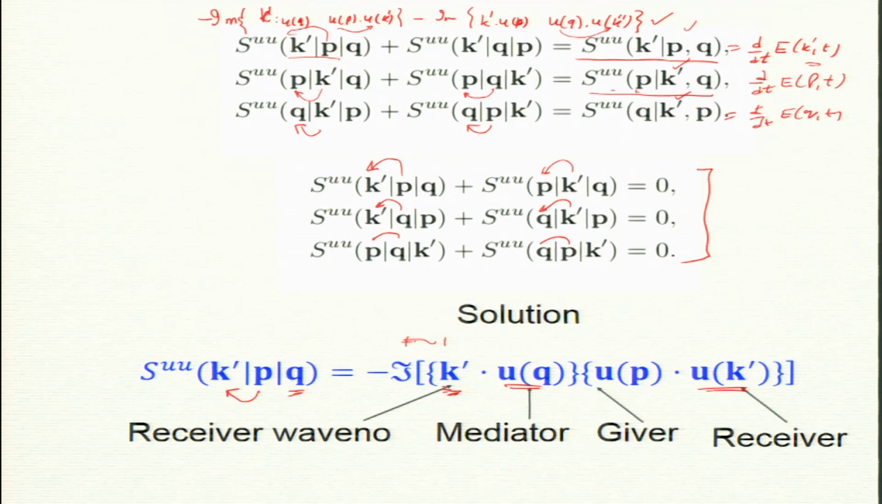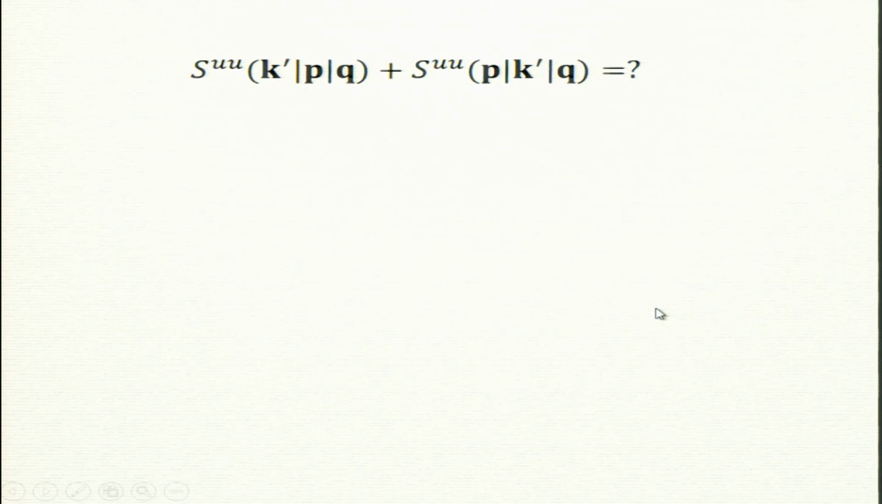Now, can we show this? Let me just show this, just for completeness. In fact, it is quite easy to see, you can easily do this. Let me show it in the next slide. So, is it 0? If I add the transfer from p to k prime and from k prime to p, will I get 0?